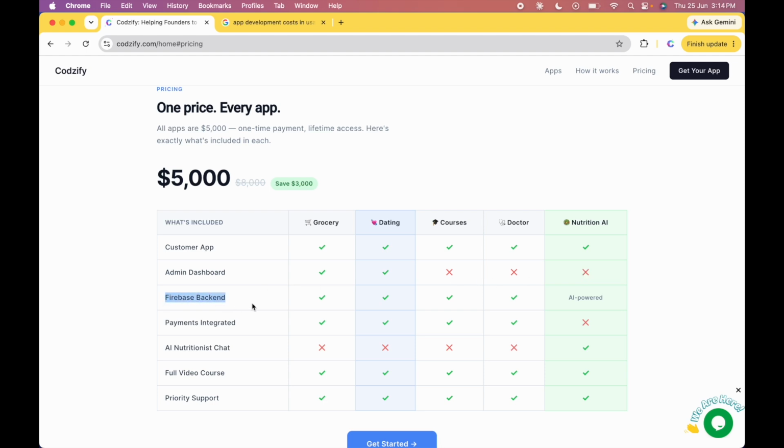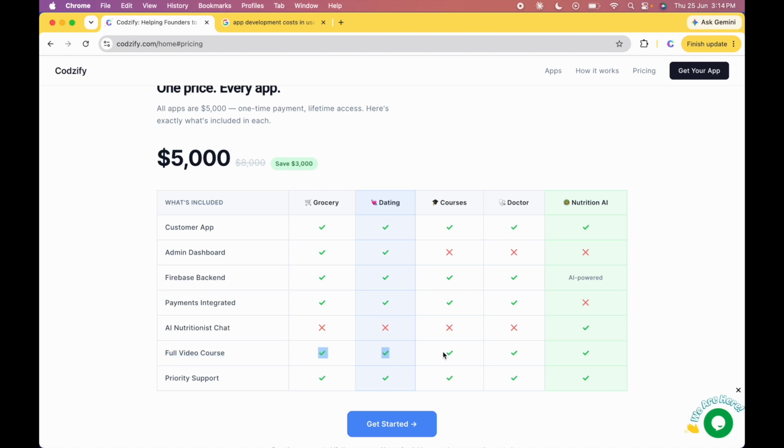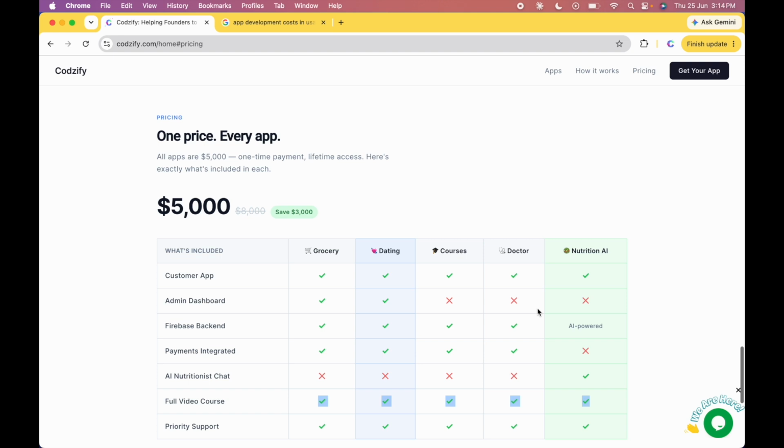Here we have Firebase backend which is included in all 4 apps, and the nutrition AI agent will be AI powered. I will explain what the nutrition AI agent is later in this video itself. Payment integrated: for all the apps we have included the payment gateway except the nutrition AI. For the AI nutritionist chat, that will be for the nutrition AI, and a full video course for all the apps so that your tech team will get the understanding of how the app is built. So that is a free bonus included with this package.